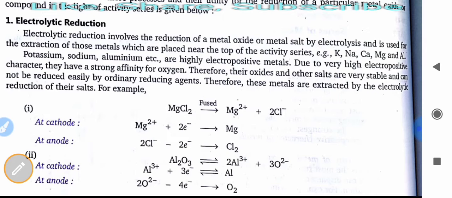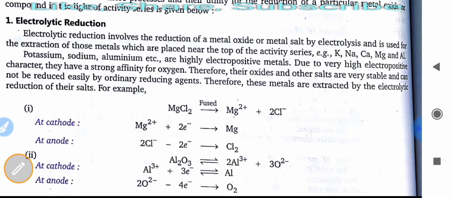Therefore, their oxides and other salts are very stable and cannot be reduced easily by ordinary reducing agents. So we cannot use any reducing agent for them. Therefore, these metals are extracted by the electrolytic reduction of their salts.